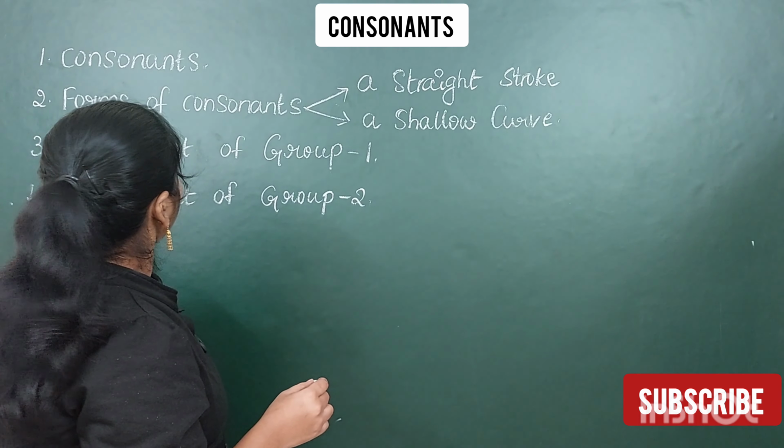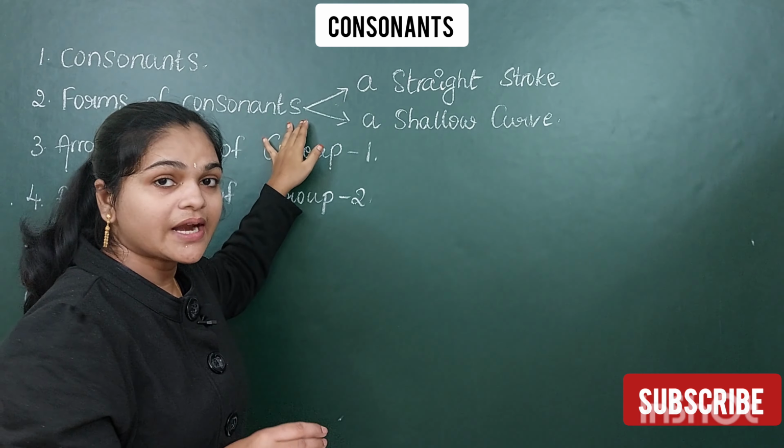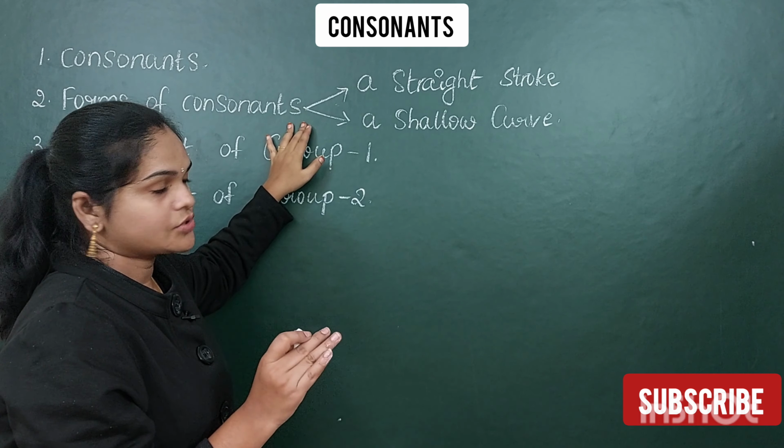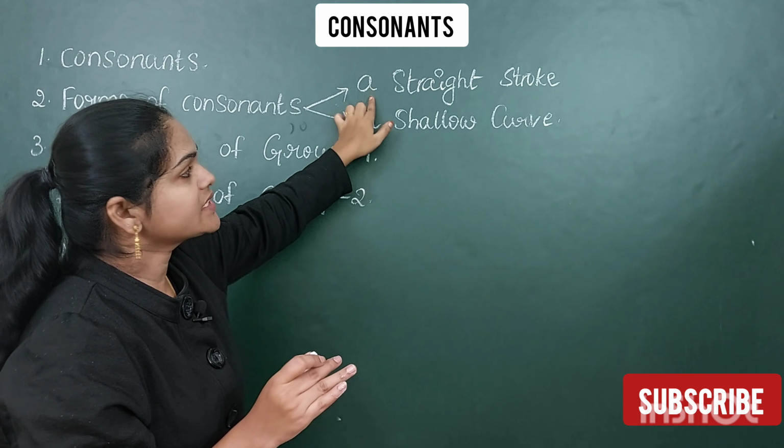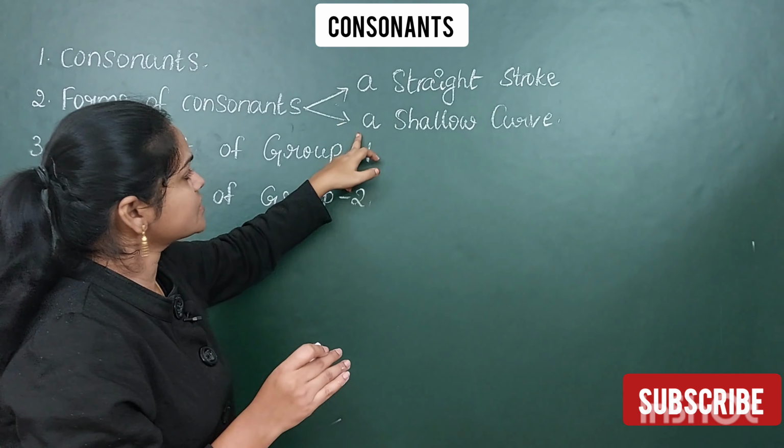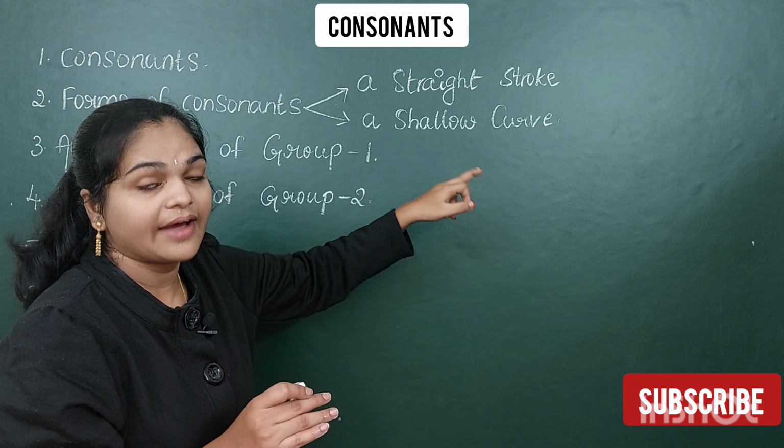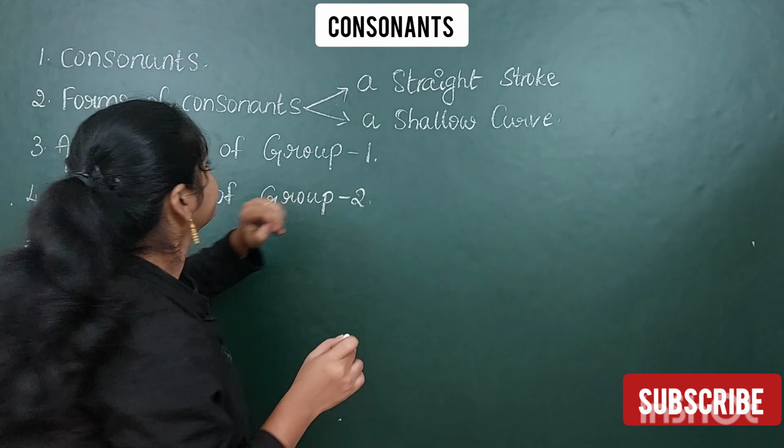So forms of consonants means there are two types: the first one is a straight stroke and the second one is a shallow curve. I will explain in detail.